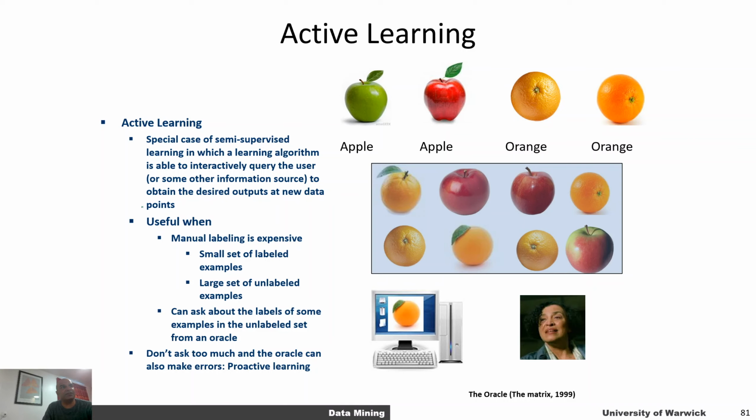There's another problem called active learning. It's a special case of semi-supervised learning in which a learning algorithm is able to interactively query the user. Let's say you want to classify apples versus oranges and you have a very small training set. You can start by making a very crude classifier and use it to label unlabeled data with the help of an oracle or an expert for that field. The model can ask a user, is this an orange? Then it gets a label and can update its internal representation or parameters to improve its prediction.